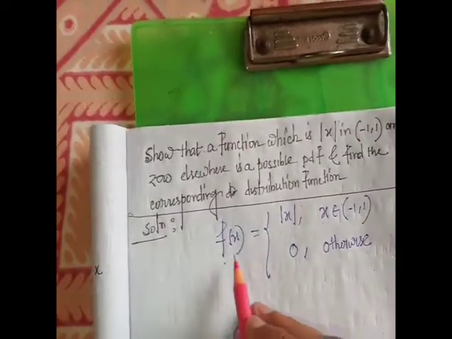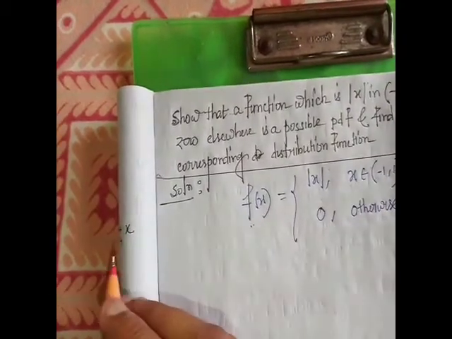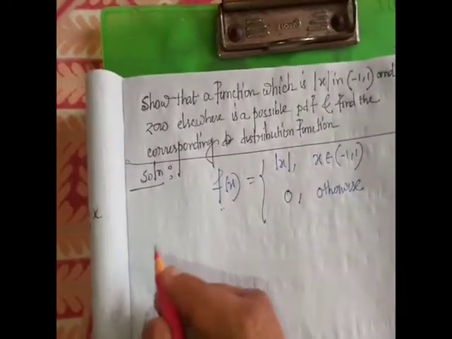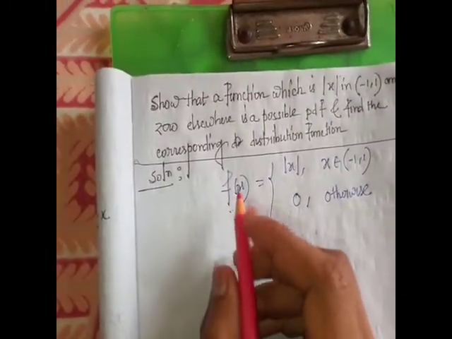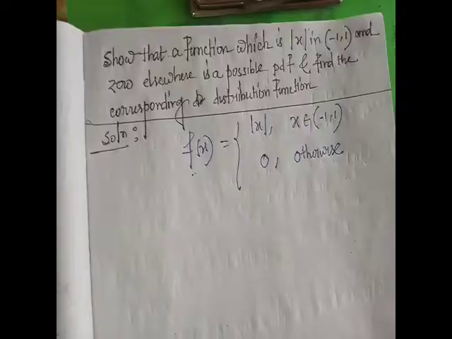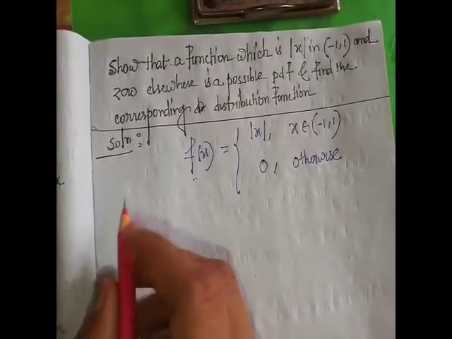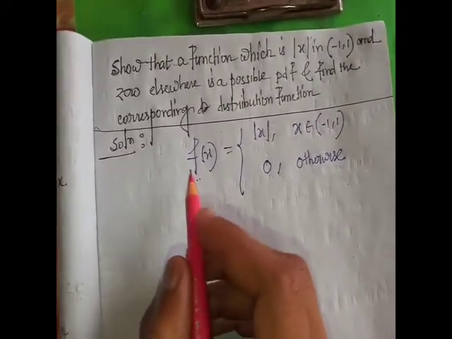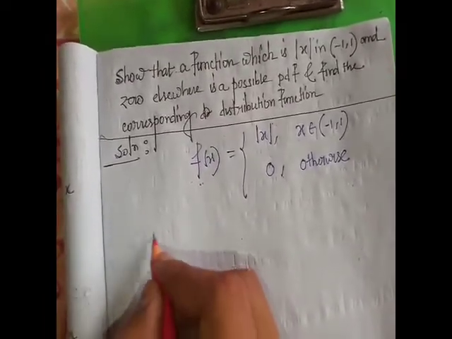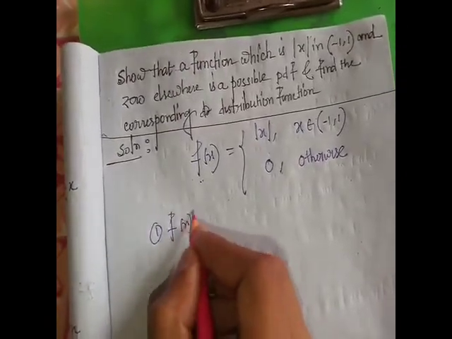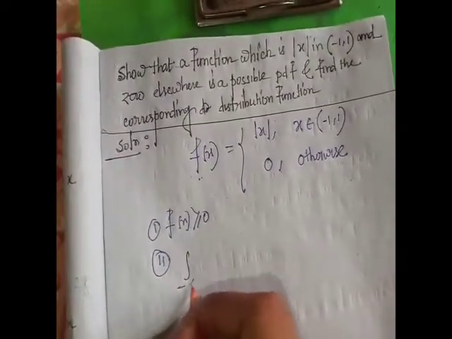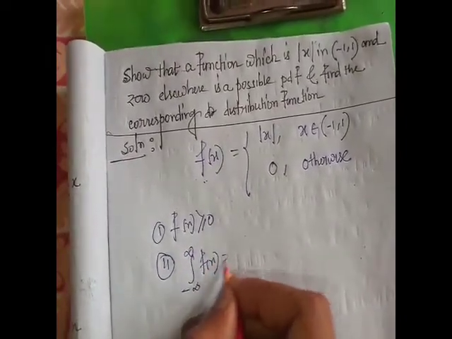First show this is the PDF. In our previous class I told that the necessary conditions for small f(x) to be the PDF of x are f(x) greater than or equal to 0 and the integral from minus infinity to infinity of f(x) dx equal to 1.